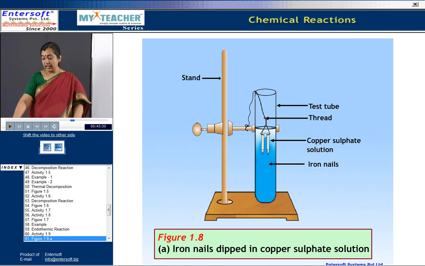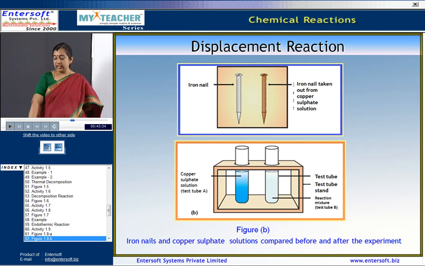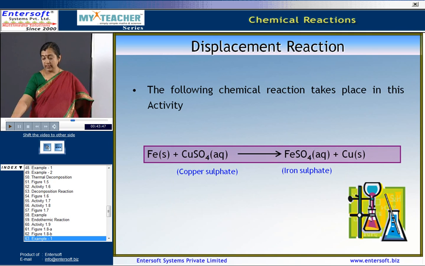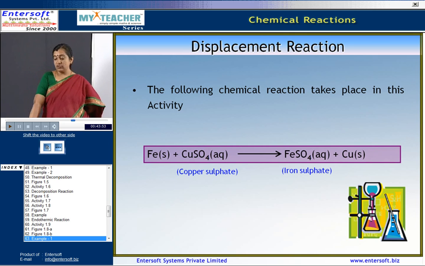Here, you can see that there is a change in color. The iron nail taken out from the copper sulphate solution is brownish red in color. When the iron nail becomes brownish and the blue color of the copper solution fades, the following reaction is taking place.